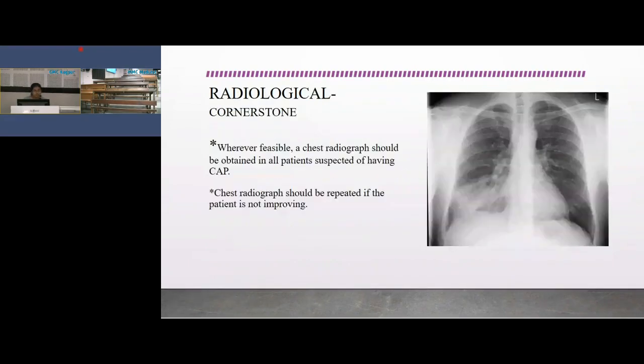So then radiological: chest radiograph is the cornerstone for diagnosing community acquired pneumonia. Whenever feasible, a chest radiograph should be obtained in all patients suspected of having CAP, and it should be repeated if the patient is not improving. This chest radiograph, PA view, is suggestive of asymmetric opacification, likely in the right lower zone, obscuring the diaphragm, and it is mostly common in the right lower lobe.